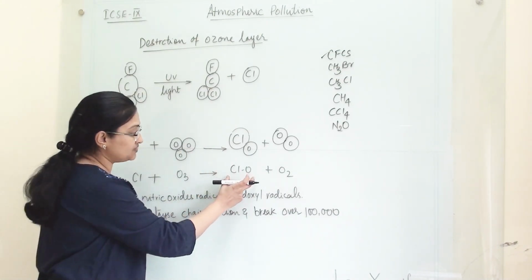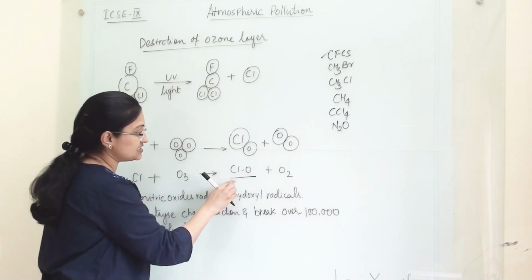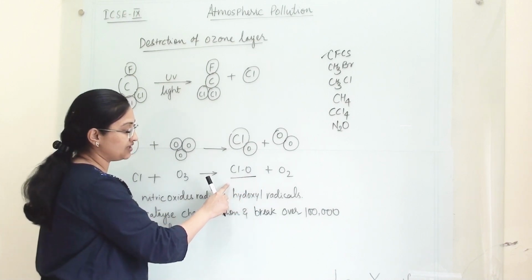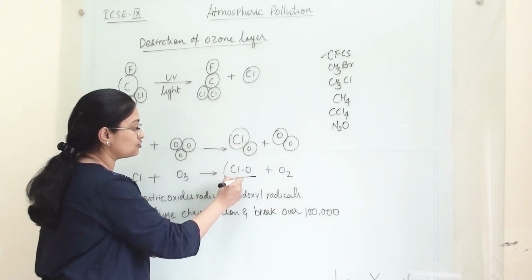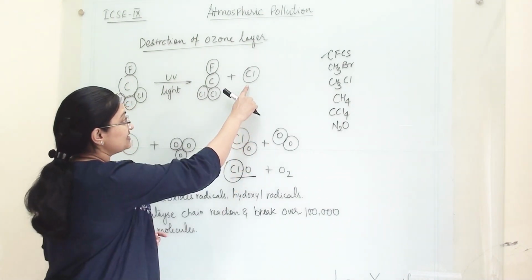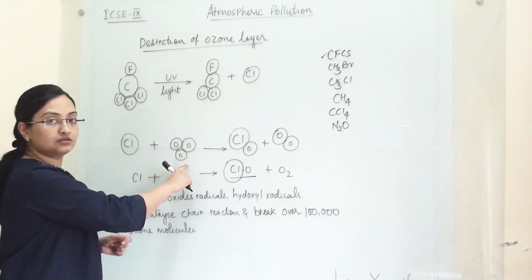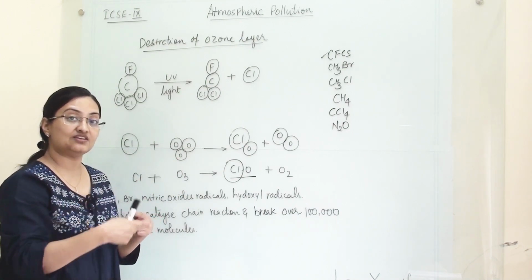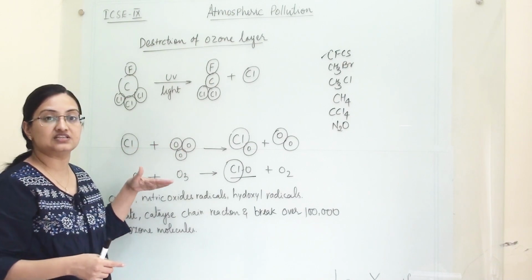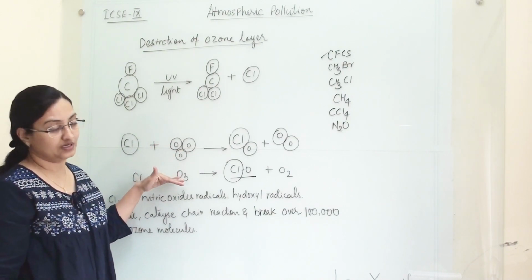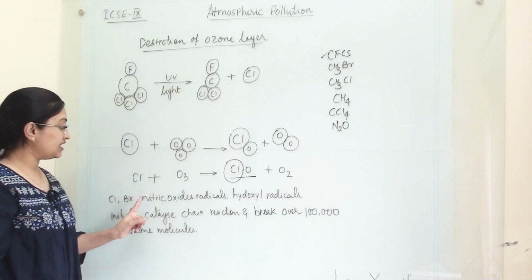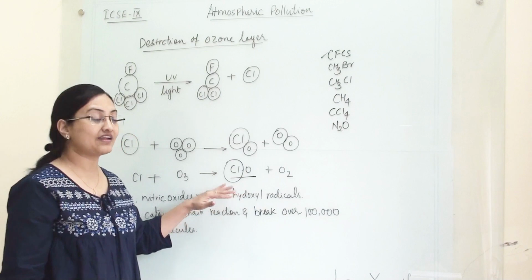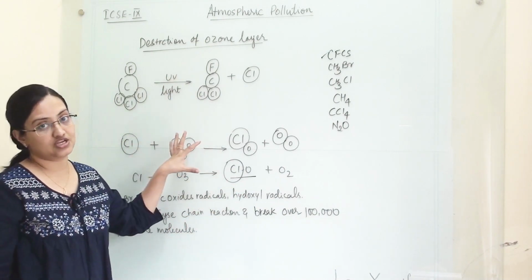Now again from this ClO, the oxygen will separate and the chlorine will be freed from this oxygen. This chlorine is efficient to break another ozone molecule, and this is how they initiate a chain reaction and continuously destroy and deplete the ozone layer. So chlorine, bromine, nitric oxide radicals and hydroxyl radicals are capable of such chain reactions.